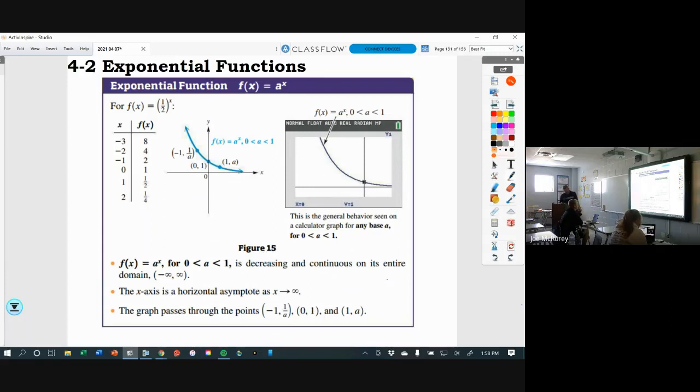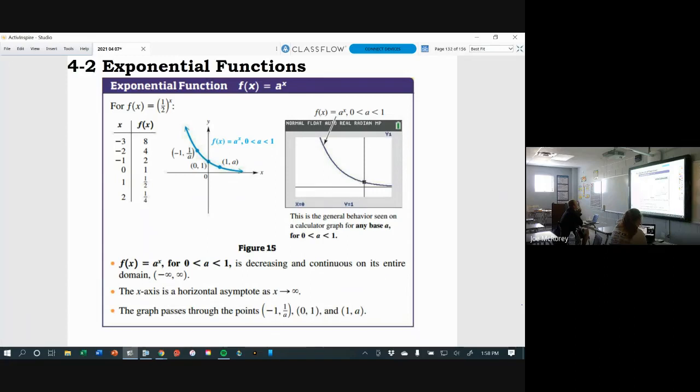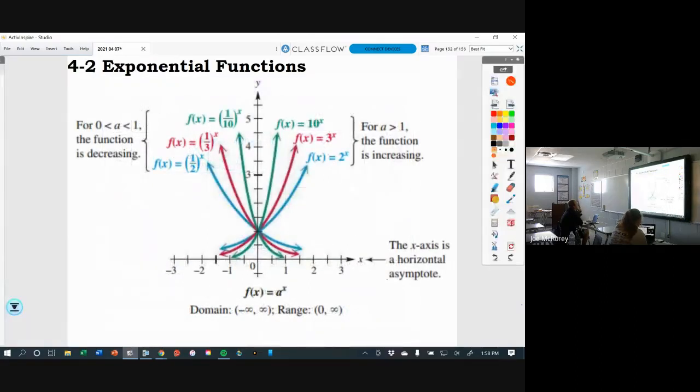Wait, so only whenever it's smaller than 1 is it decreasing? Between 0 and 1. Okay. Here are 6 graphs, all graphed together.